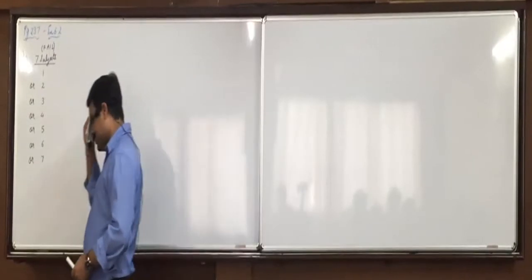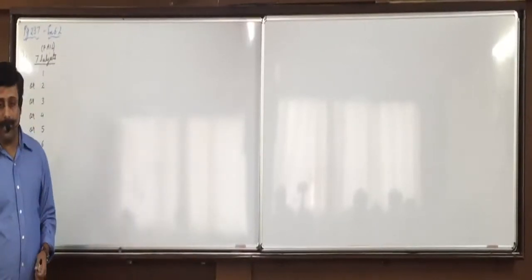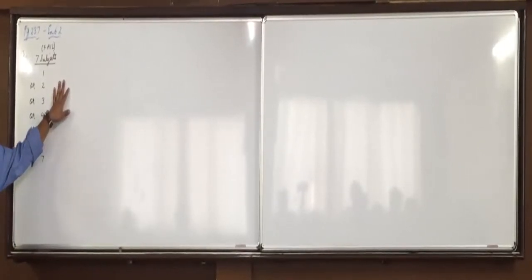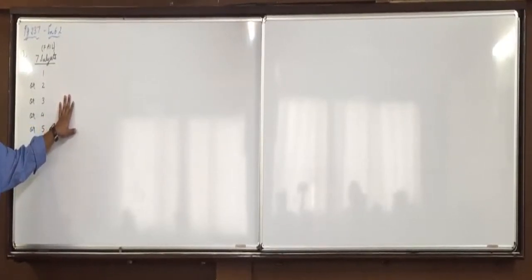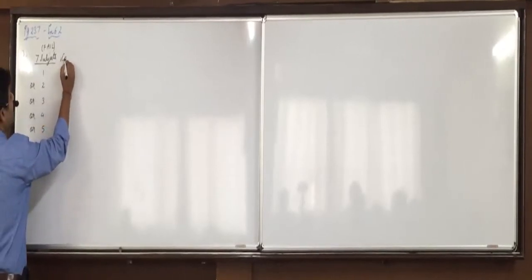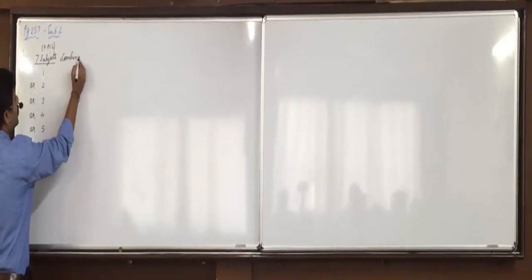What was that? 2 raised to n minus 1. So here 7 subjects means 2 raised to 7, 128 minus 1. Your answer should be 127. You can cross check that. Again, when can you do this shortcut? When you have 7C1 till 7C7, all the values addition. Which combinations you will have to perform, here I am discussing, then you will start solving it.